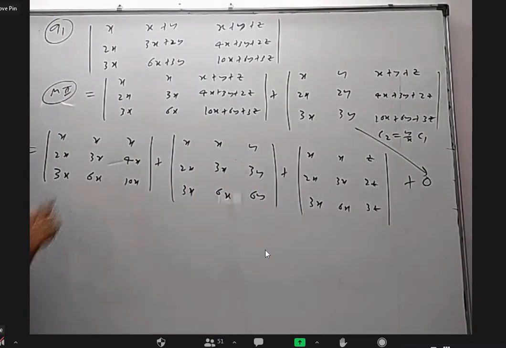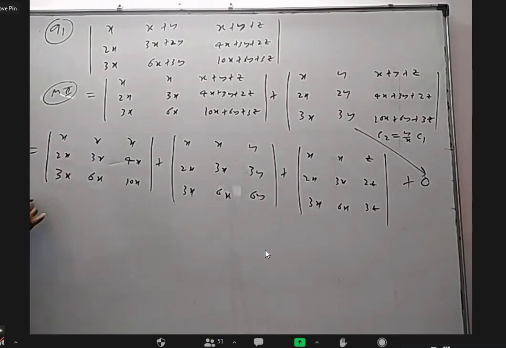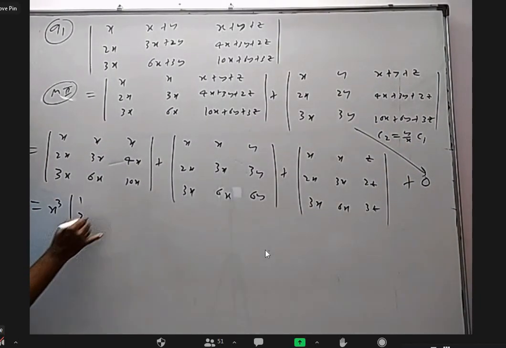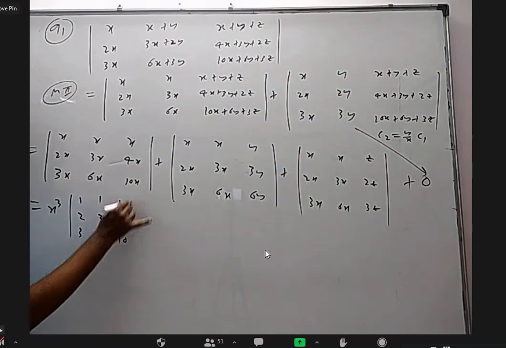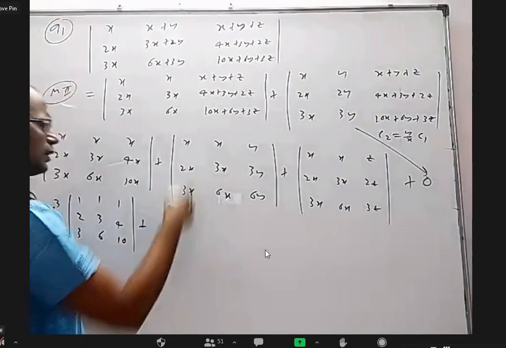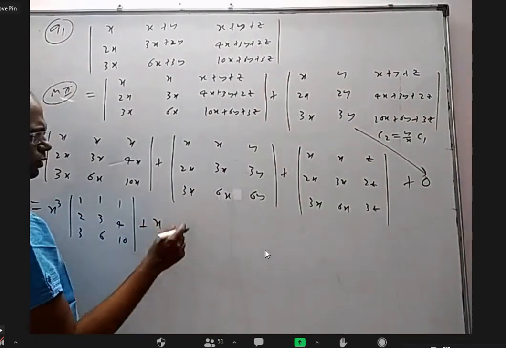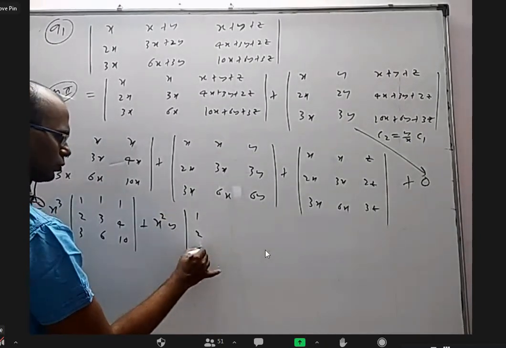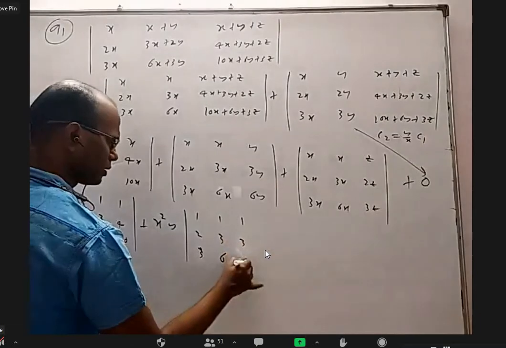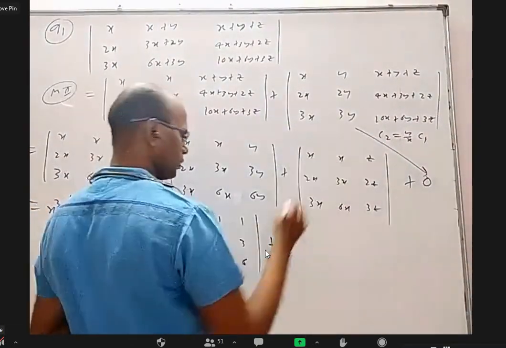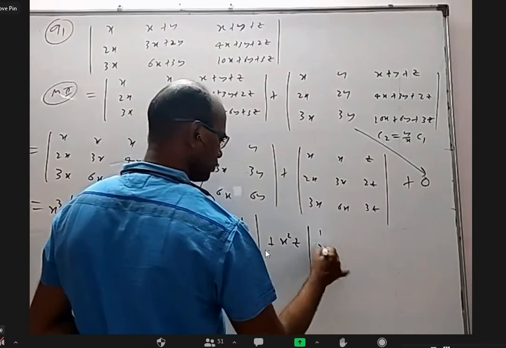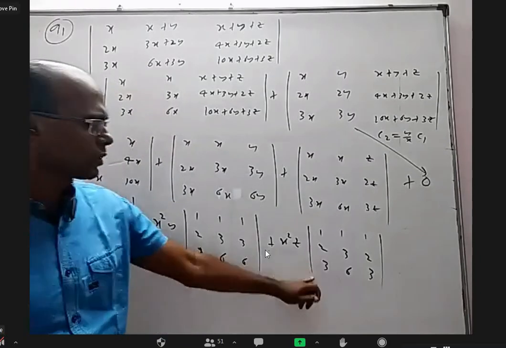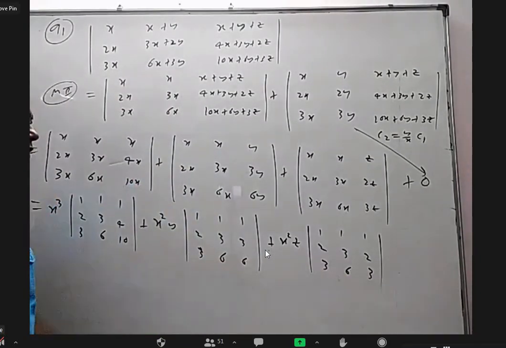That's right. Okay. So here I'm going to take x common everywhere. Okay. From each column. So I'll get x cube, 1, 2, 3, 1, 3, 6, 1, 4, 10. Here I can take x common here, y common here. I don't need to take common here, but it's okay, I'll take it. X square y, 1, 2, 3, 1, 3, 6, 1, 3, 6. I can take x common, z common, x square z, 1, 2, 3, 1, 3, 6, 1, 2, 3. Here first and third column are equally 0. Here second and third column 0.